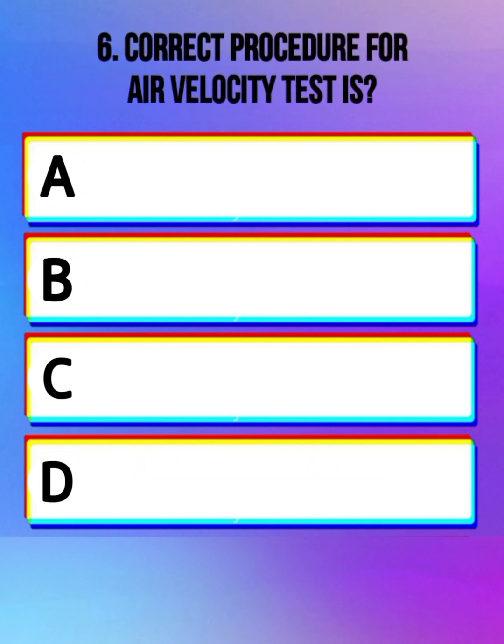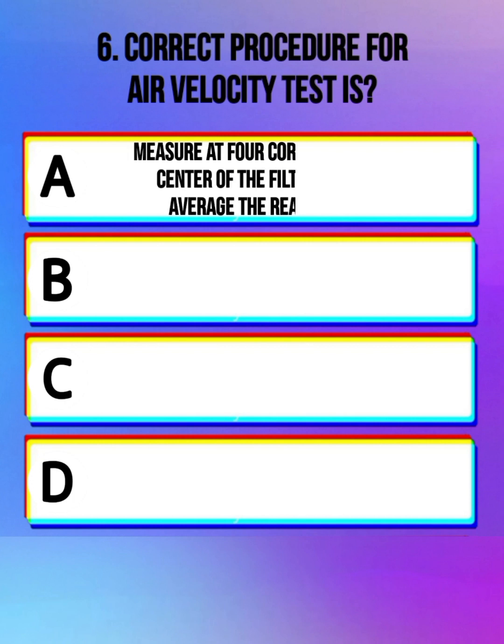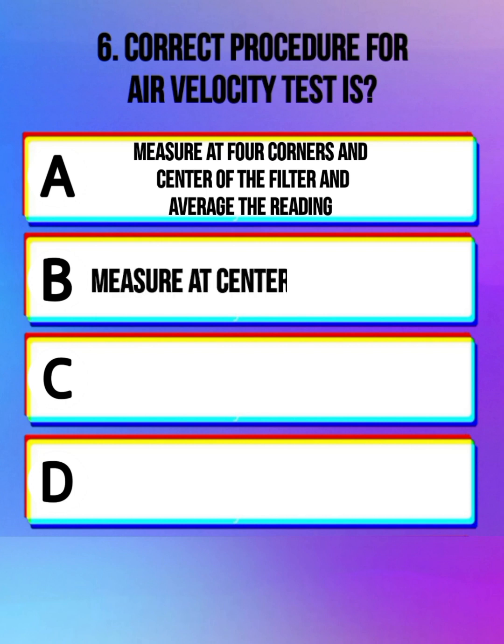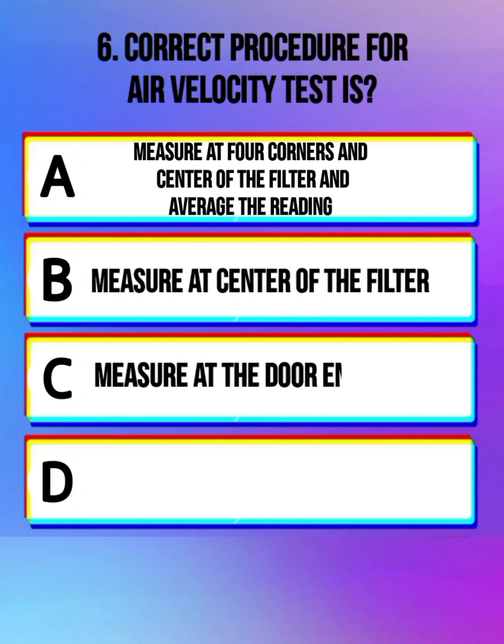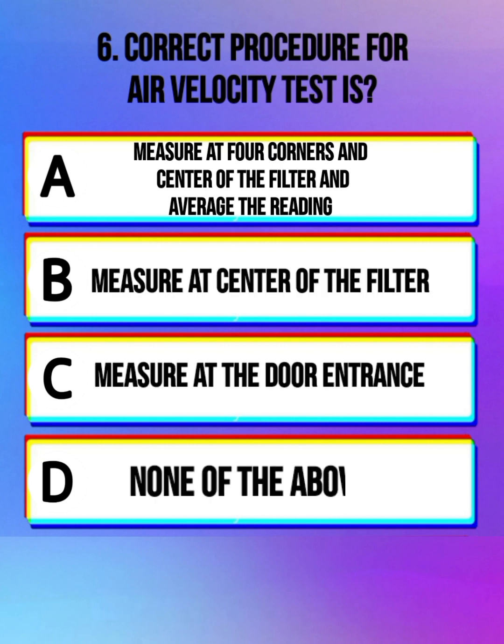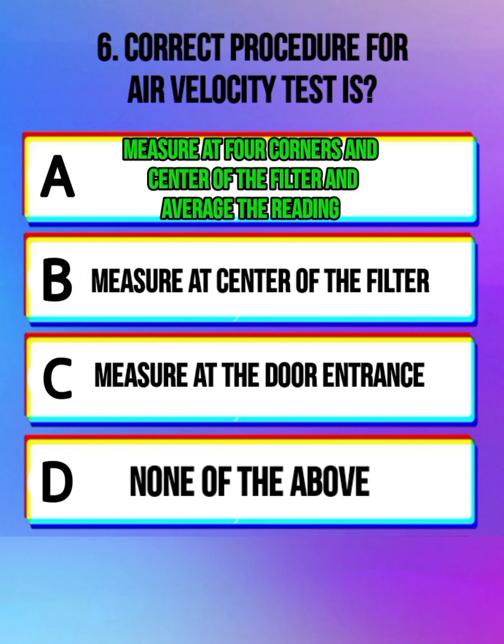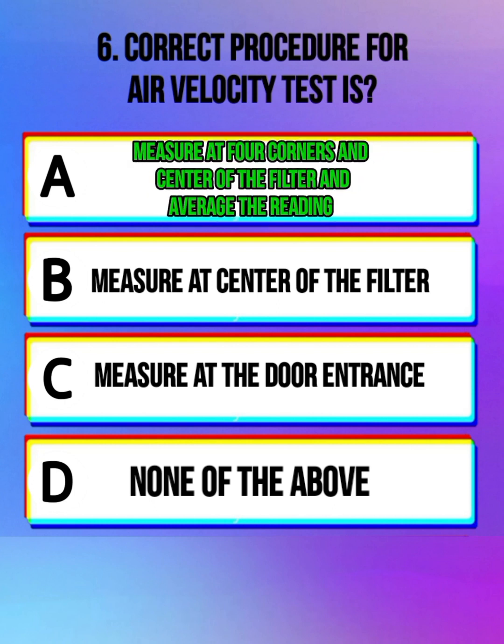Correct procedure for air velocity test is measure at 4 corners and center of the filter and average the reading, measure at center of the filter, measure at the door entrance, none of the above. The correct answer is to measure at 4 corners and center of the filter and then average the reading.